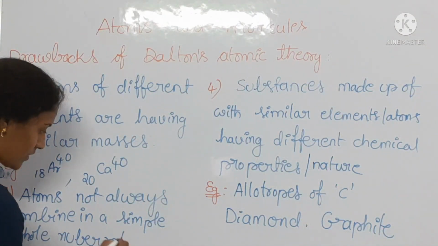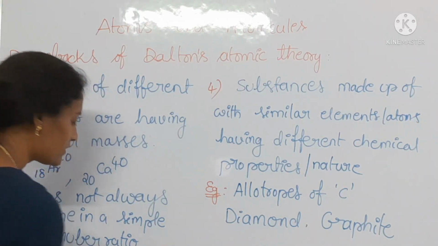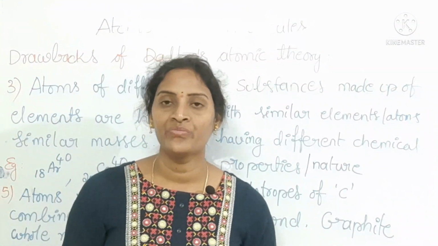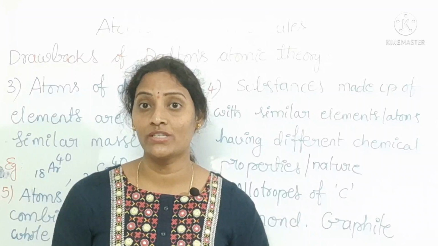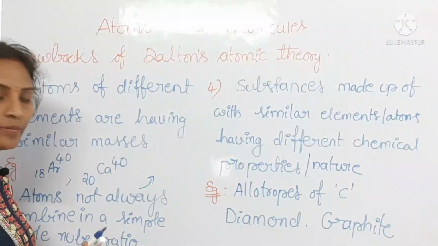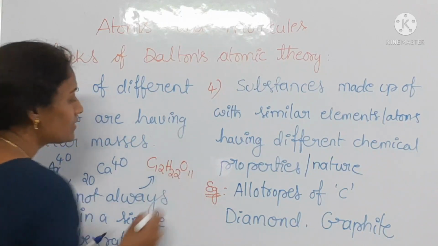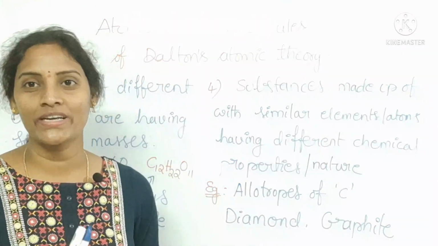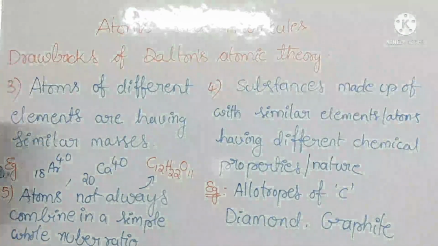Why? Because in the previous discussion we covered only the formation of the simplest compounds or molecules: water, hydrogen peroxide, and ammonia. These are all simplest molecules. If you take complex molecules, this is an example I am going to write here: C12H22O11. This is a complex molecule, but all these atoms are not combined in a simplest ratio. So that one is also a drawback of Dalton's atomic theory.